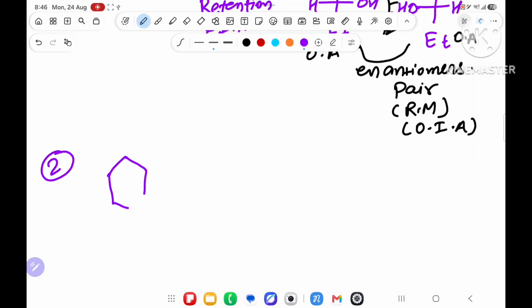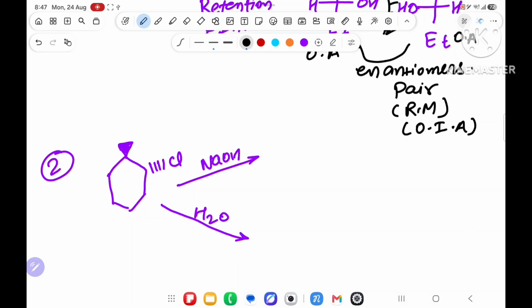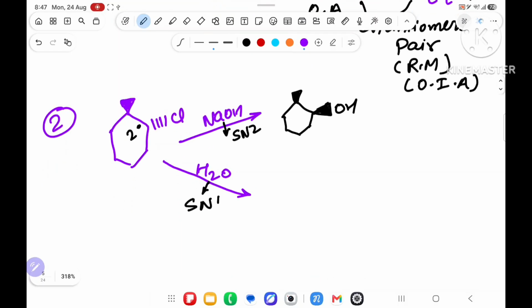Okay. Suppose I have written over here wedge methyl, and over here Cl, and I am saying react with NaOH first part, and second part react with H2O. NaOH will do SN2 because this Cl is 2 degree. H2O will do SN1. SN2 means inversion. CH3 will be not touched as it is, and Cl will go outside and OH will attack, and that OH will attack on the wedge position, not on the dash position. Why? Because already Cl is on the dash position.